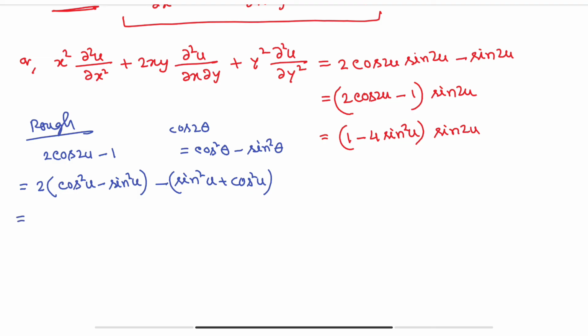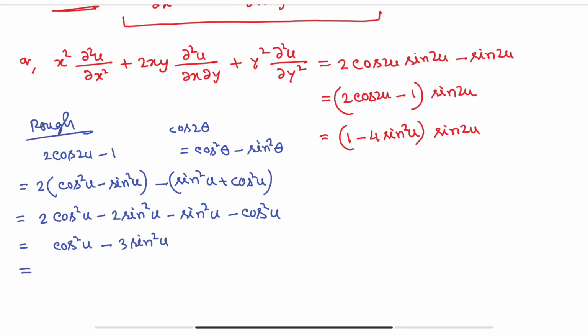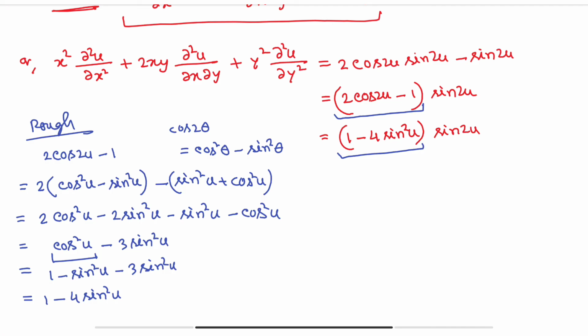So what we are getting: 2 cos square u minus 2 sine square u minus sine square u minus cos square u. So this is equal to cos square u minus 3 sine square u. Again cos square u we can write as 1 minus sine square u, minus 3 sine square u. So this is equal to 1 minus 4 sine square u. That's why I have written 2 cos 2u minus 1 equals 1 minus 4 sine square u.